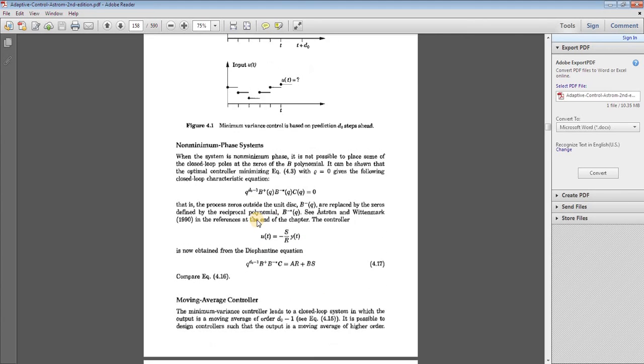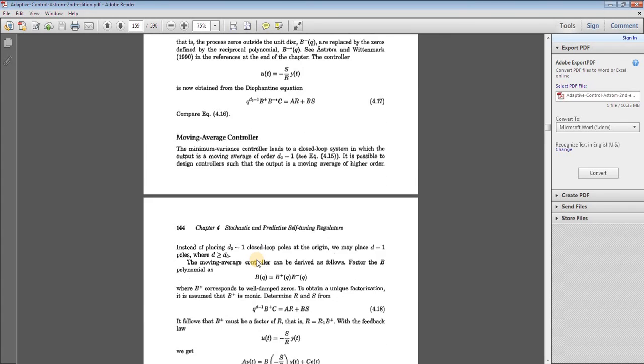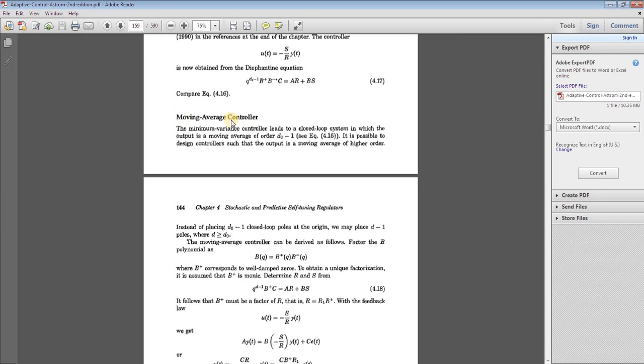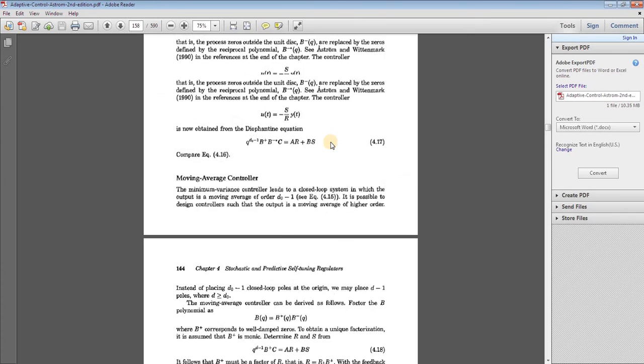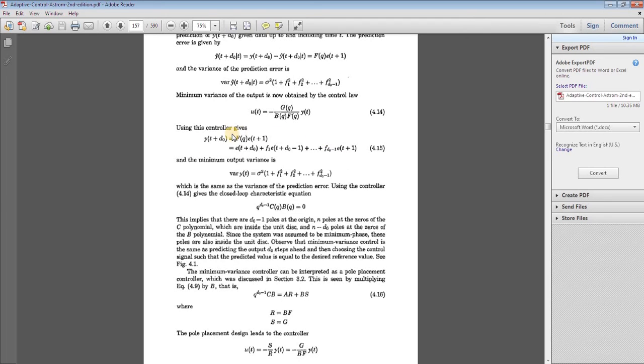Now we are going to have a look at the moving average controller. This moving average controller gives us a closed loop system in which the output is a moving average of order d naught minus 1.